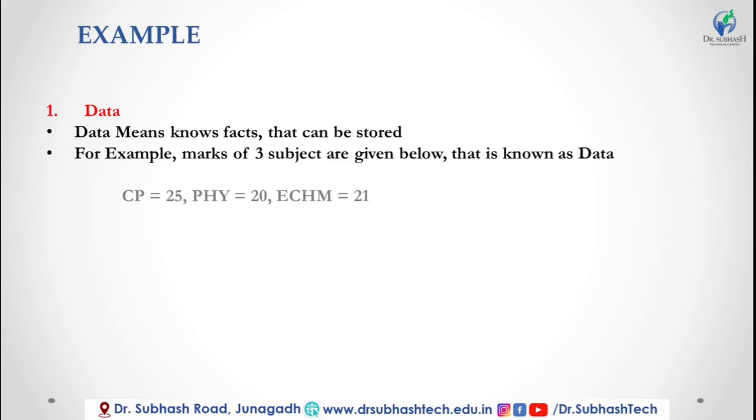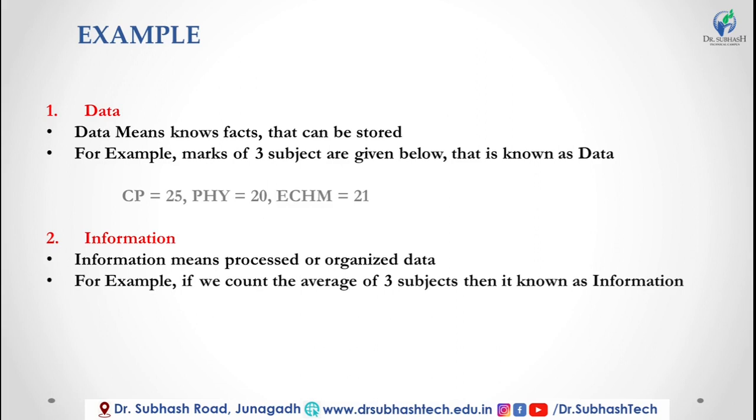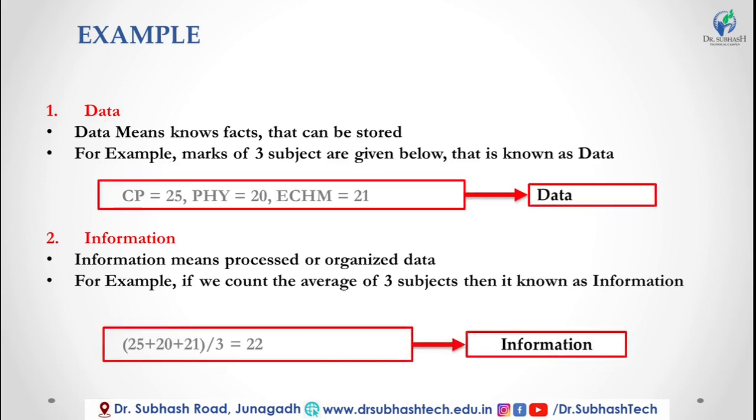After that, I count the average of the 3 subjects: 25 plus 20 plus 21 divided by 3 equals 22. This average is information for me and the marks are data for me. Clear? I hope the students easily understand this example.